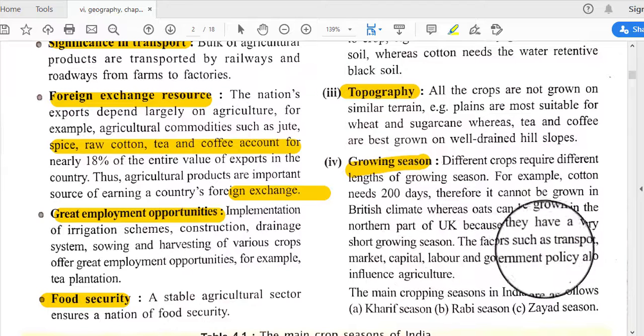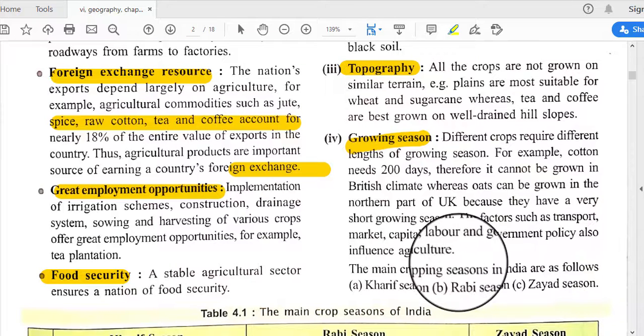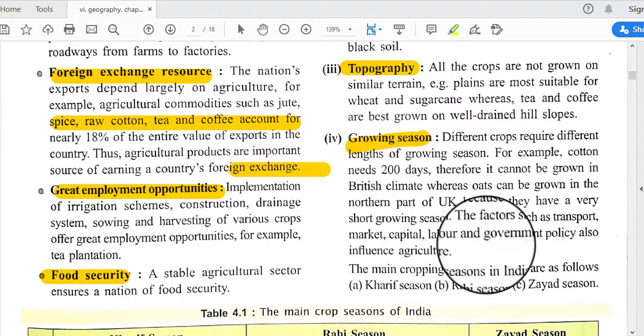Okay. And factors such as transport, markets, capital, labor and government policy also influence agriculture. So, there are some other factors that also influence agricultural activity, like the market, capital, labor, government policy and various kinds of policy.